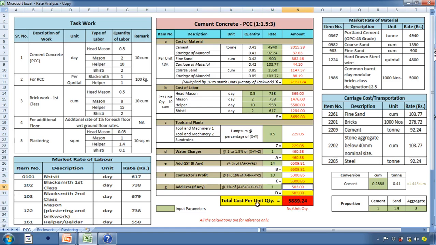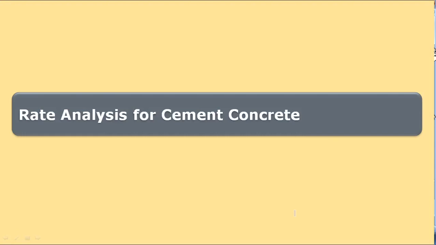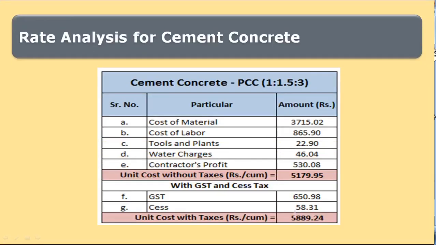583.09 rupees. Now the cost of per unit quantity is divided by 10. So this 5,889.24 rupees is for 1 meter cube of PCC of proportion 1 is to 1.5 is to 3. So if we summarize this, we have prepared the rate analysis for cement concrete in proportion 1 is to 1.5 is to 3.